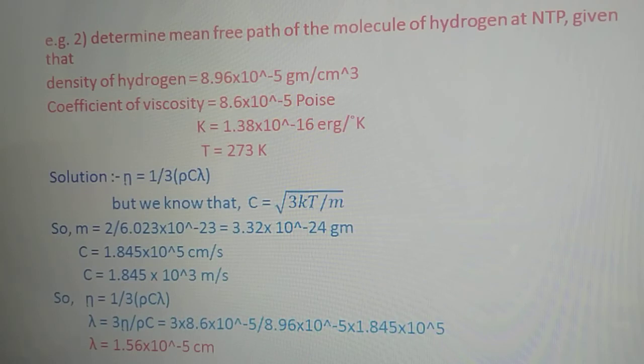If you put these values into this formula, then we will get the mean free path of the molecules of hydrogen at NTP, normal temperature and pressure, equal to 1.56 into 10 to the power minus 5 centimeter, right?